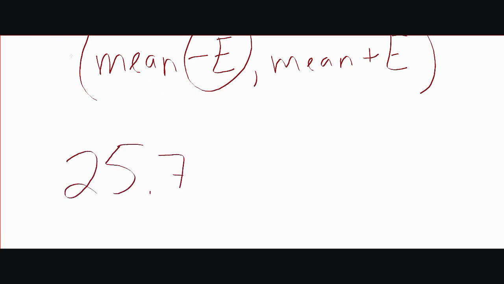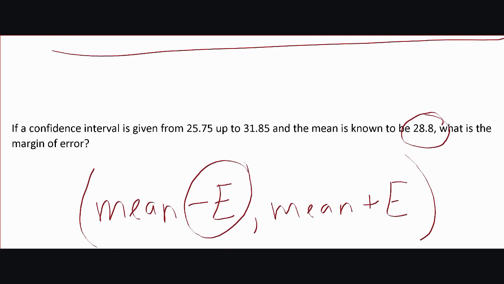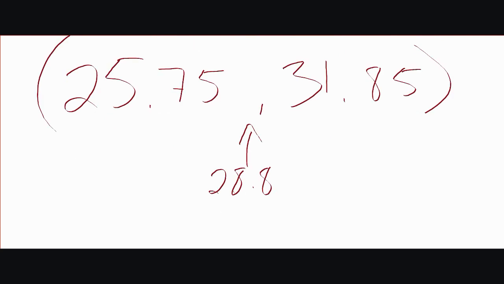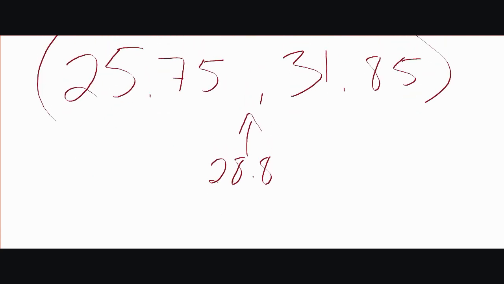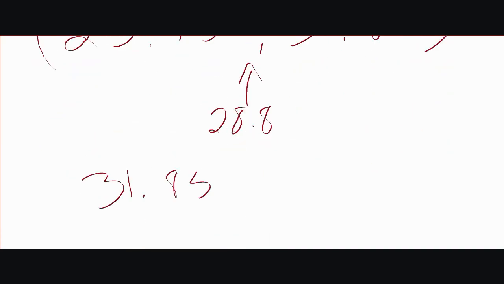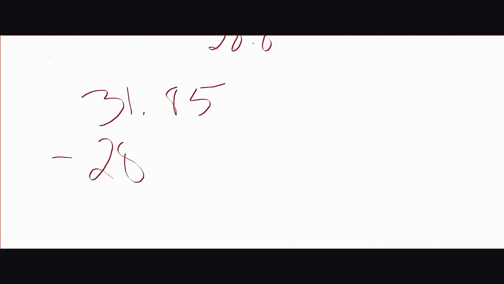So 25.75 up to 31.85. Right? So this is our interval, and we know that 28.8 is right in the middle. So if 28.8 is right in the middle of these two numbers, we could just say, okay, how far are each of these numbers from 28.8? All we have to do is do, let's say, 31.85 minus 28.8, and we would get 31.85 minus 28.8 is 3.05.